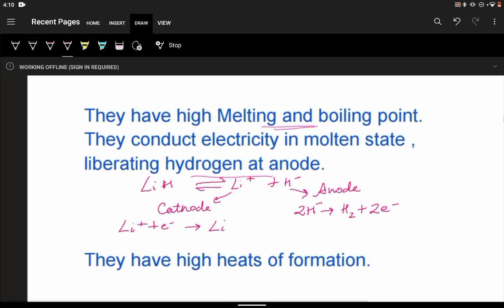For example, if we take lithium hydride, it will dissociate into Li+ and H-. H-, being the anion, will go to the anode. At the anode, it will lose 2 electrons to form hydrogen gas. So hydrogen gas will be liberated at the anode. The Li+ cation goes to the cathode, and accepting an electron, it gets converted into lithium.